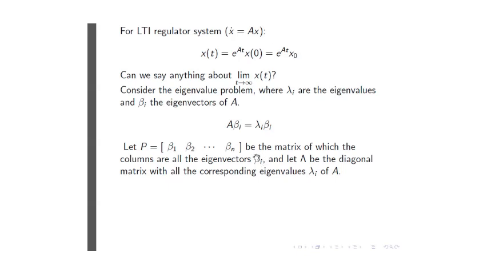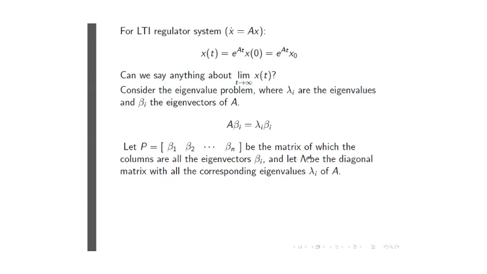Now, if I do this, and then I insert all the eigenvalues in a diagonal matrix, which I label as capital lambda. So the lambda i's are the diagonal elements of this capital lambda, and all the off-diagonal elements are 0.